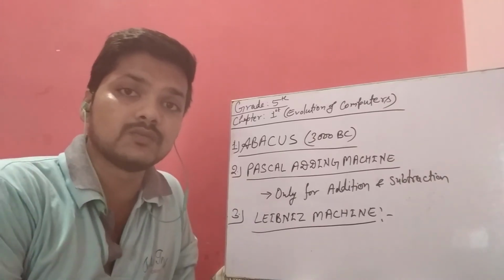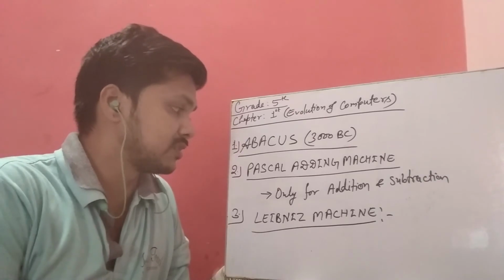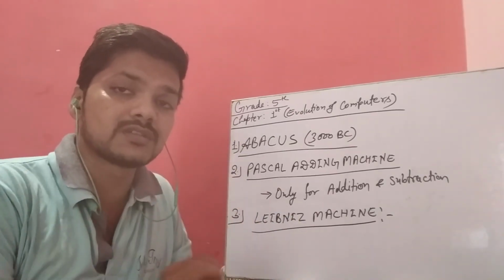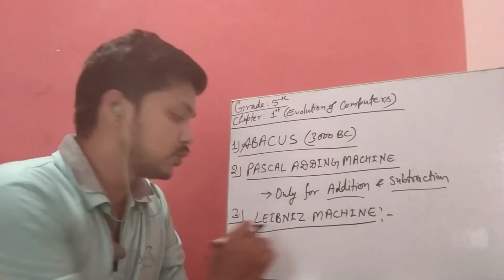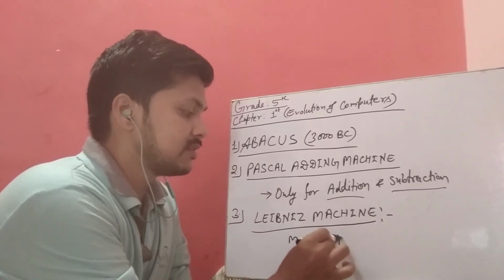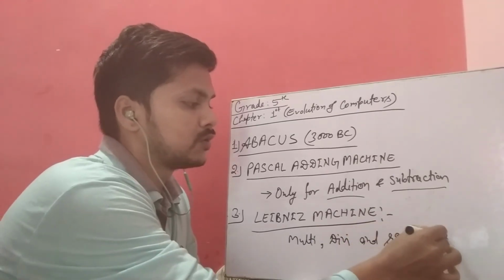That machine was the improved version of the Pascal adding machine, and with it we were able to do addition, subtraction, multiplication, division, and to find root values.